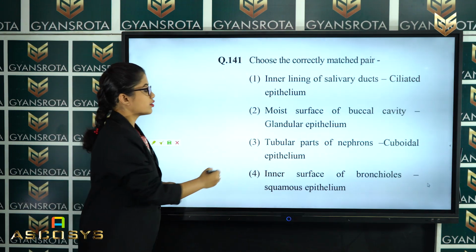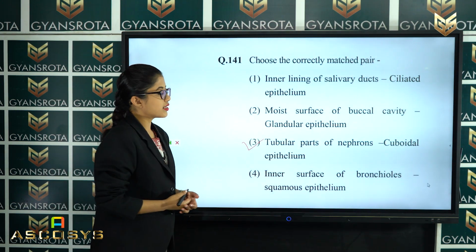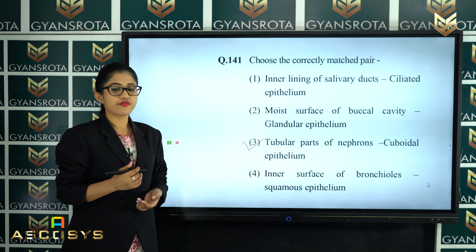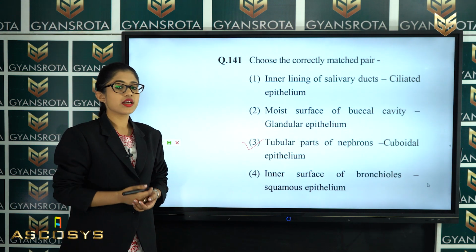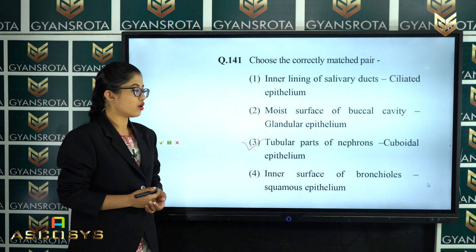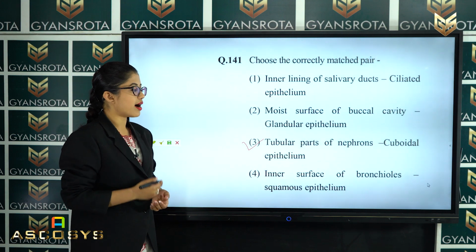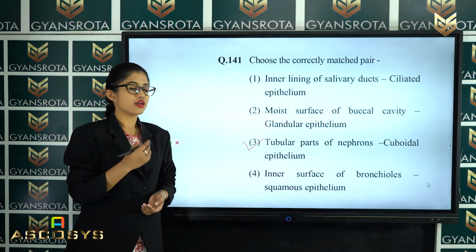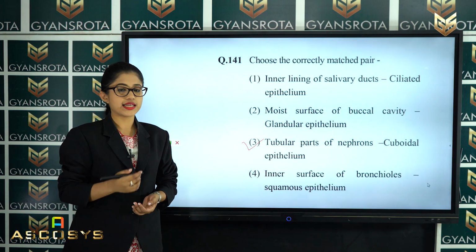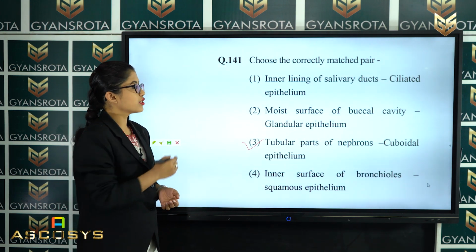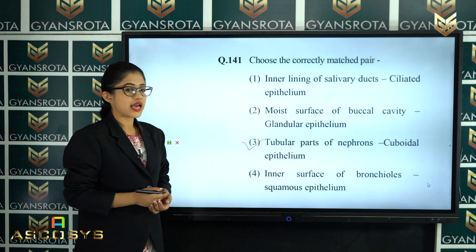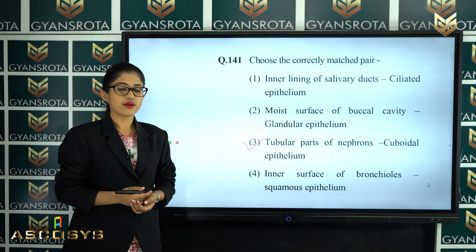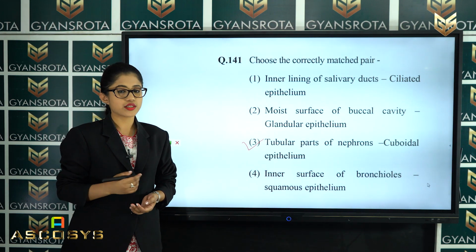Option number 3 says that the tubular parts of nephrons have cuboidal epithelium. So the cuboidal epithelium is present in the tubular parts of the nephron. So option number 3 is the correct answer, while options number 1, 2 and 4 are incorrectly written. Now let's move on to the next question.